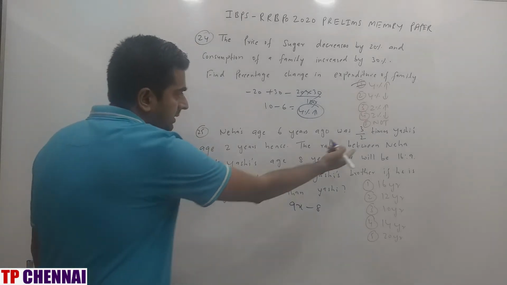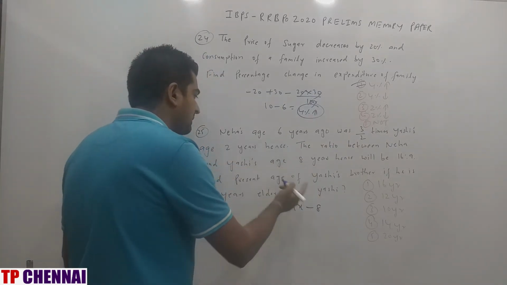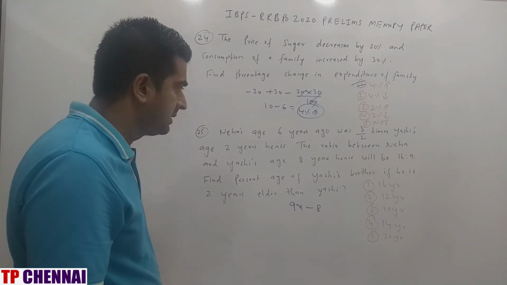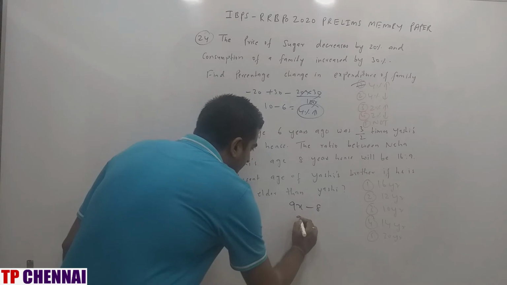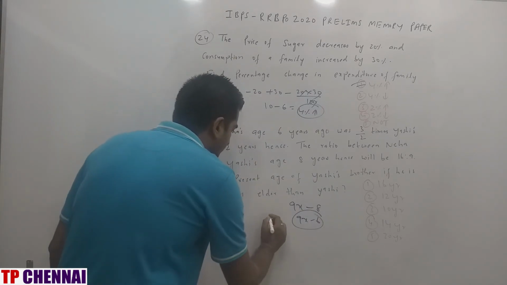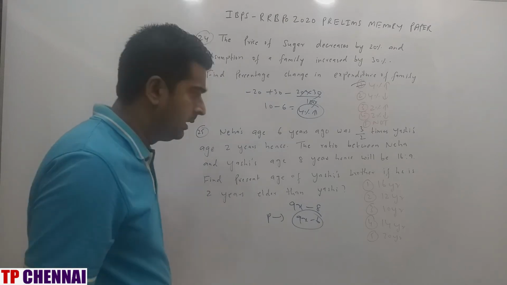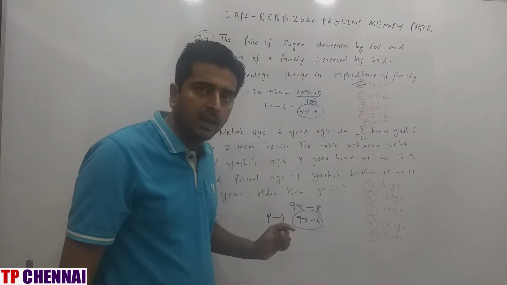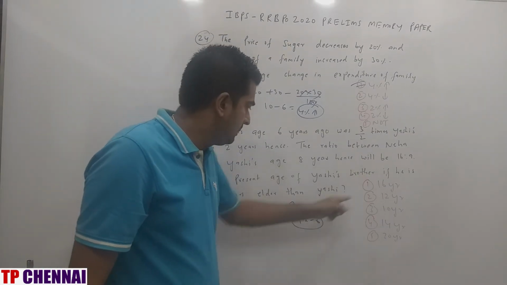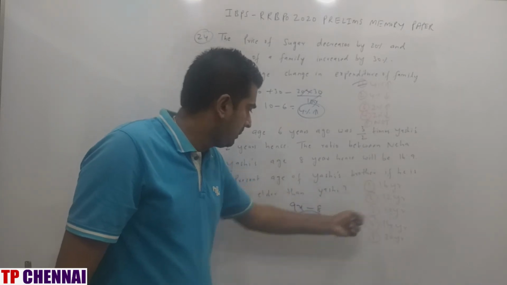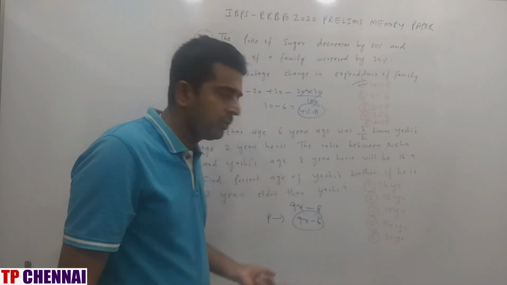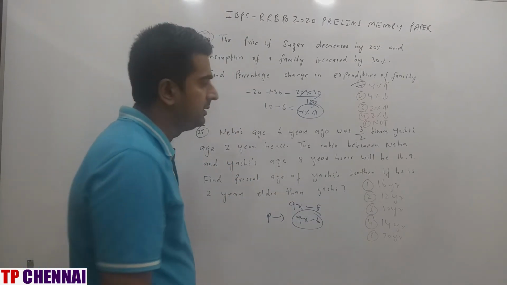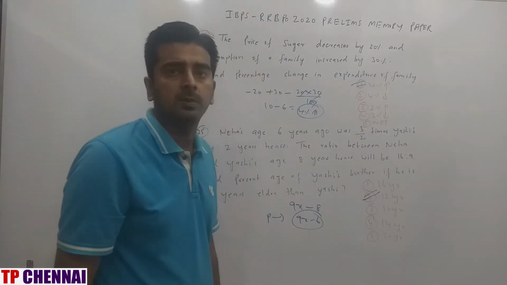So Yashi's age is 9x after 8 years. Present age of Yashi is 9x minus 8. Present age of Yashi's brother is 2 years elder than Yashi. If he is 2 years elder than Yashi, that means 9x minus 6 will be the present age of Yashi's brother. Right? Now I will see the options. In the options, I need to add 6 and then that number should be a multiple of 9. 16 plus 6, 22, no. 10 plus 6, 16, no. 14 plus 6, 20, no. 20 plus 6, 26, no. But what about 12 plus 6, 18? So this is my answer. Directly, second option is the answer.